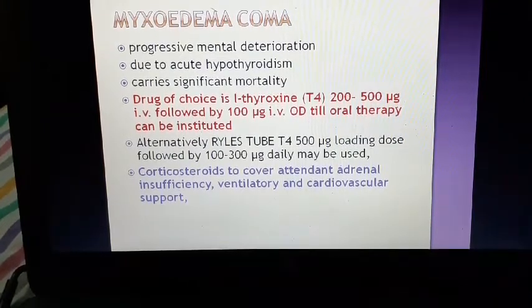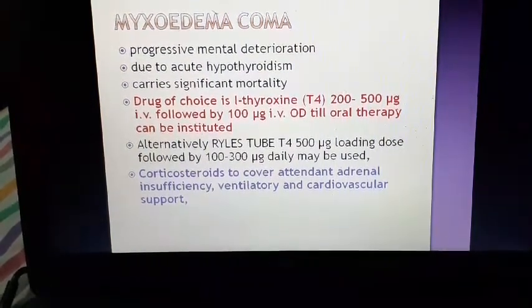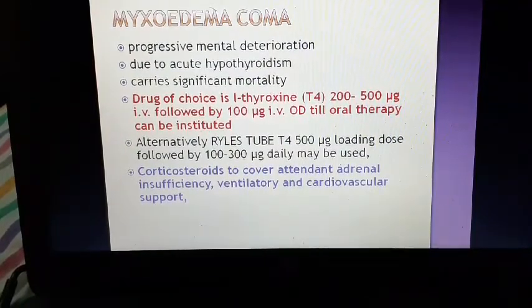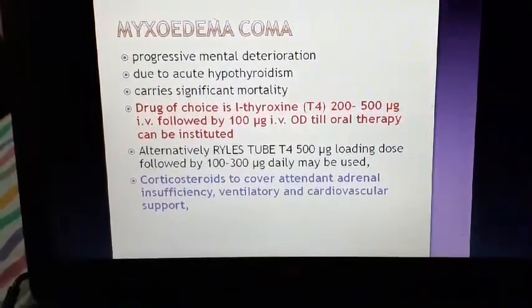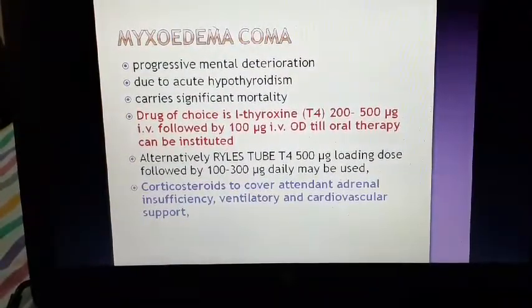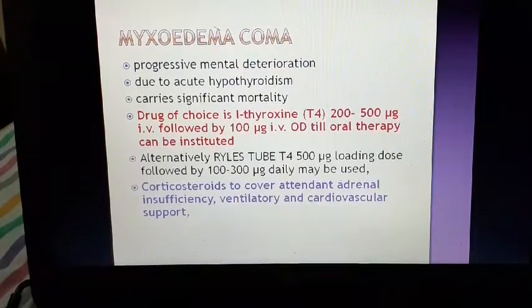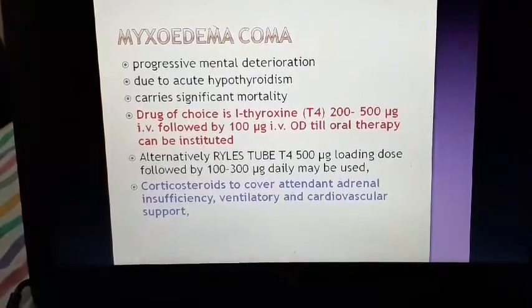Corticosteroid is also used here to cover attendant adrenal insufficiency, and for ventilatory and cardiovascular support. Here also hydrocortisone is given because it has been found that often there is adrenal insufficiency. If we cannot make the adrenal glands function normally by giving corticosteroid, there can be precipitation of adrenal crisis and delay in the recovery of the patient. So corticosteroid is used so that adrenal insufficiency is not there and the patient can recover from the hypothyroid state rapidly.